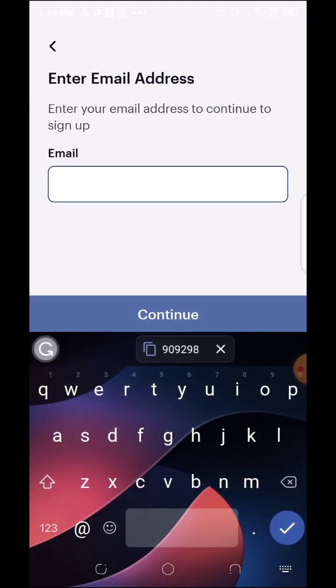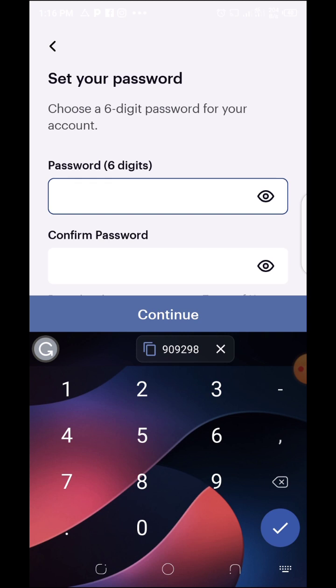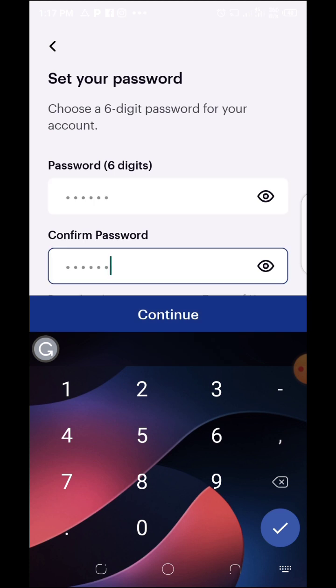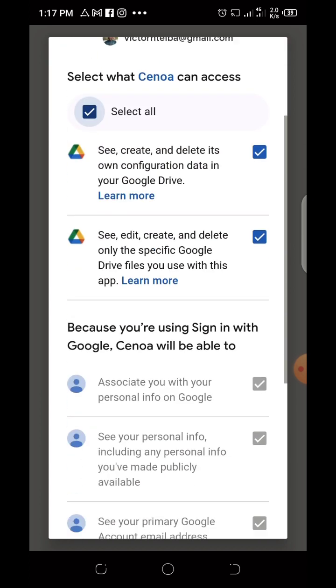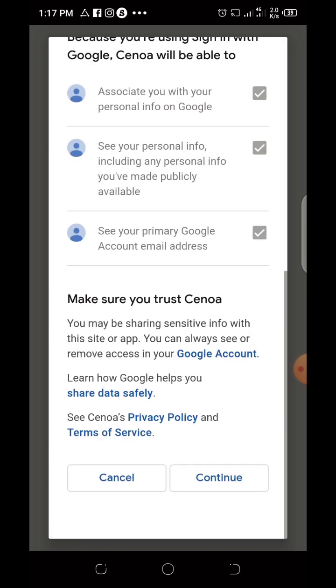Here we're going to put in our mail. We're going to set our 6-digit password. Make sure you put in a 6-digit password that you're not going to forget. Good. So just continue. It wants to access everything. Just allow it, give it all access, and then just tap on continue.